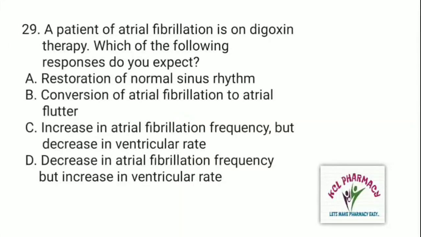Next question is, a patient of atrial fibrillation is on digoxin therapy. Which of the following responses do you accept? And the right answer is C. Increase in atrial fibrillation frequency but decrease in ventricular rate.